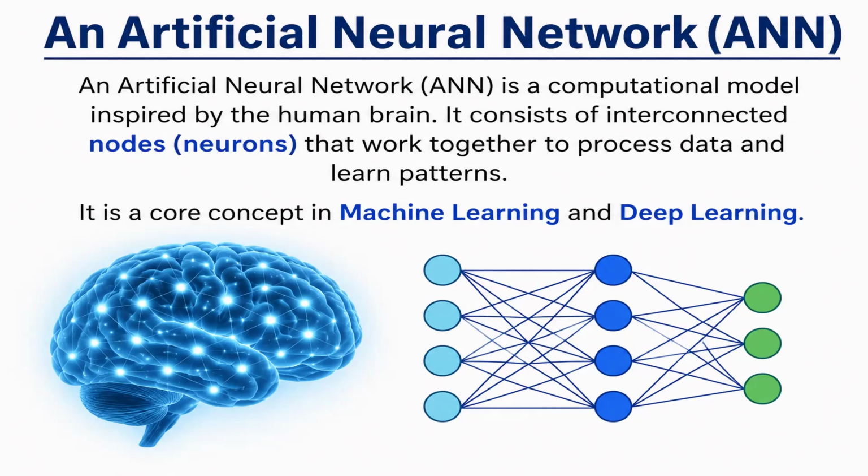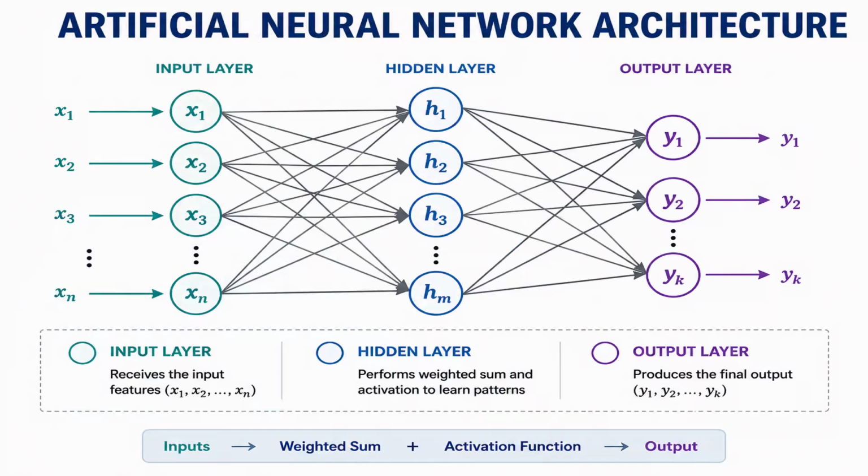So you can see the light blue color is the input layer, then the dark blue color is the hidden layer, and the green layer is the output layer. So this is the structure of artificial neural network. It consists of input layer, output layer, and hidden layer. The input layer receives the data, means it receives the input features, let us say x1, x2, x3. Then at the hidden layer, the computation is performed and you can apply an activation function also, and the output layer produces the output.